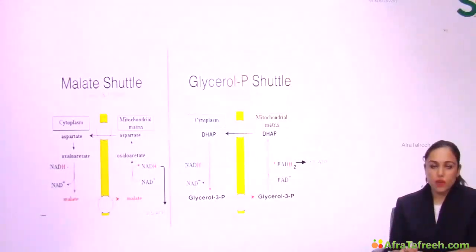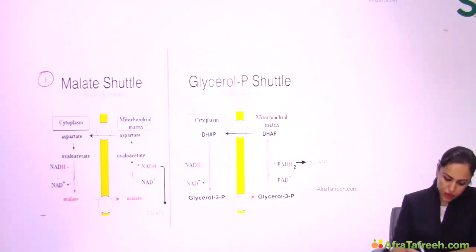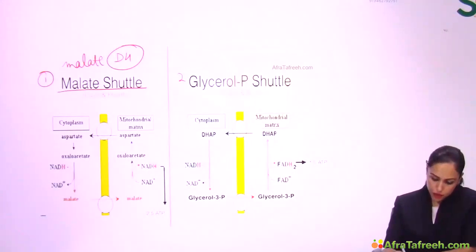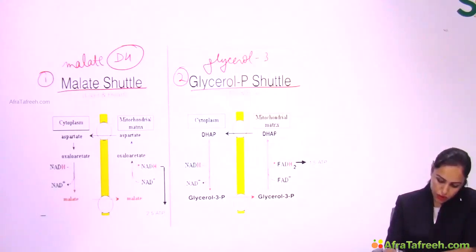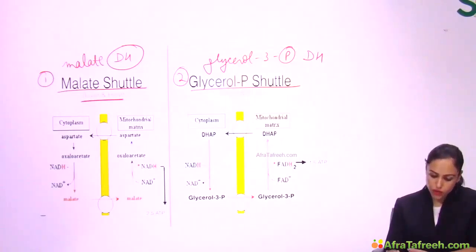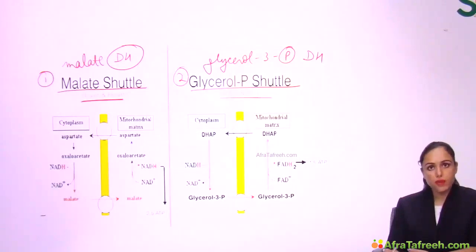Now let's see the detail of these shuttles. What are all the enzymes involved here? The first one is the malate shuttle. In the malate shuttle, the name of the enzyme is malate dehydrogenase. And in the glycerol phosphate shuttle, the name of the enzyme is glycerol 3-phosphate dehydrogenase. Now the malate shuttle is important in liver and heart. The glycerol phosphate shuttle is important in skeletal muscle and brain.